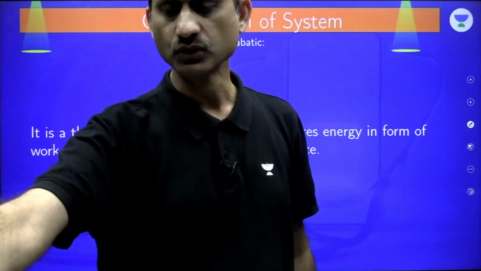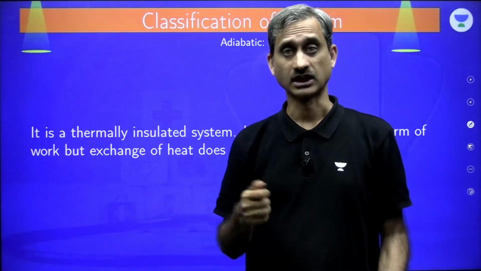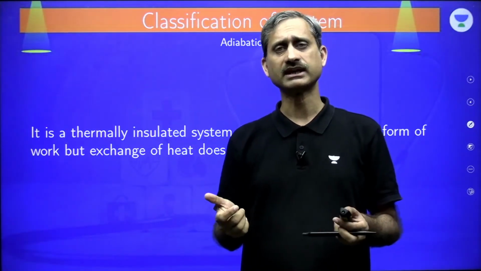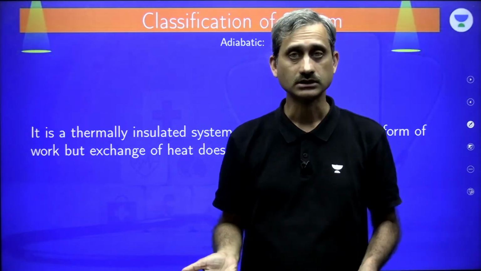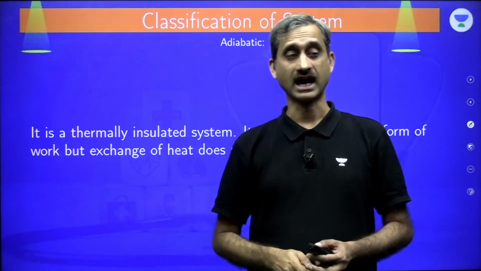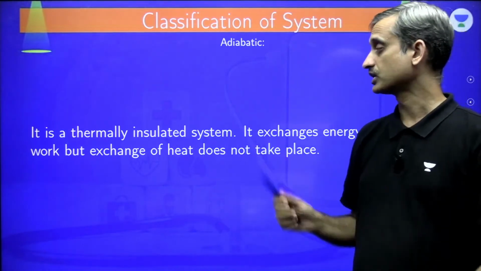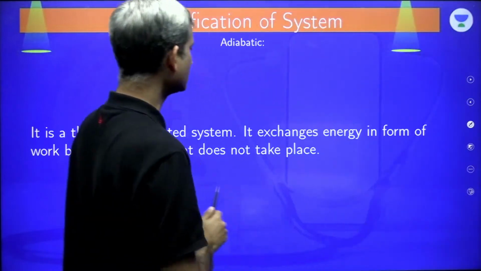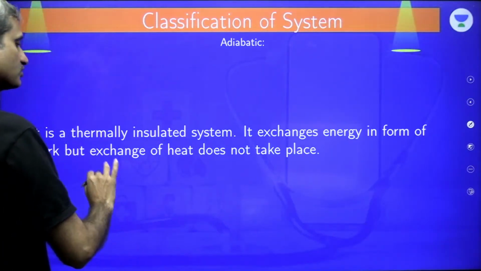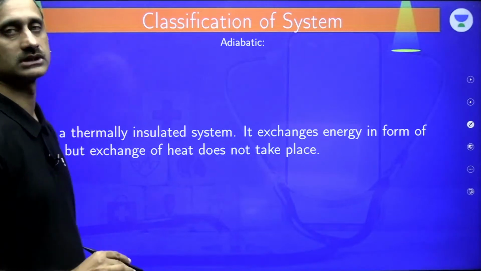You might have used the mixies, the grinders. What happens in the grinders? You are grinding the dry things and it becomes quite hot. So that is the thermally insulated system. It exchanges energy in the form of work, but exchange of heat does not take place.